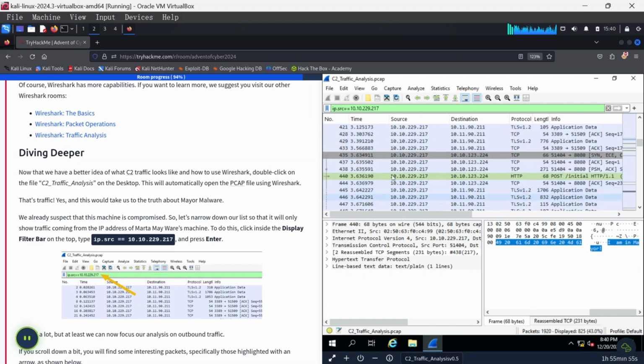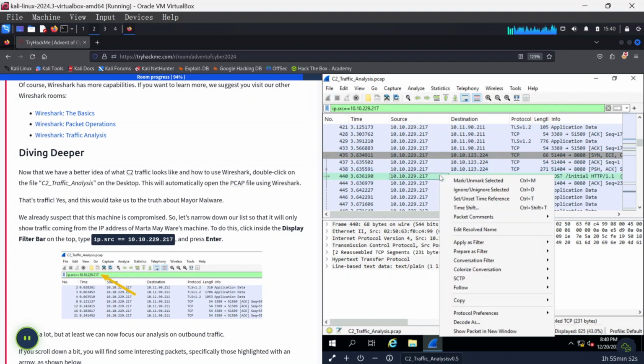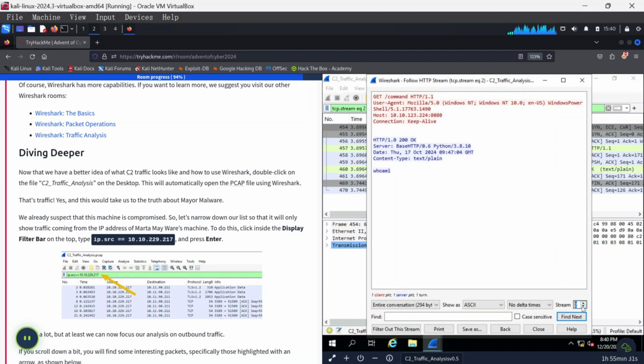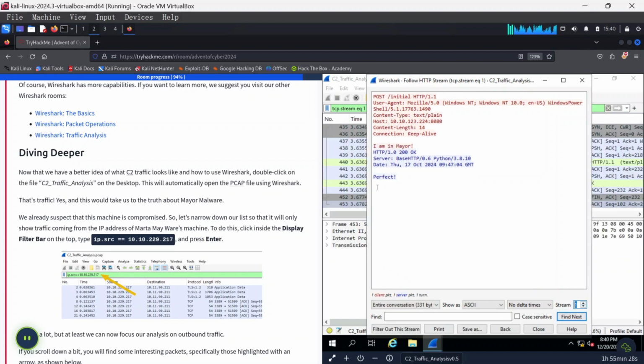In order to see more details on this, you click on it, right click, go to Follow, and then Follow HTTP Stream. Once you click on that, it gives us this. Now, if you look at the bottom right side where it says stream, we can move between different streams using the up button. So stream 1, stream 2, and so on, to follow step by step what happened after each stream. Over here we can see that the machine has sent information to the C2 server saying "I am in Mayor".